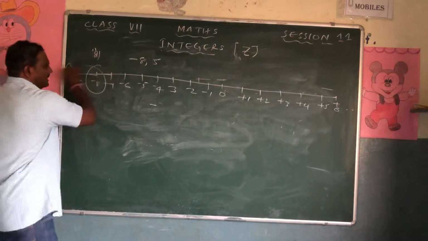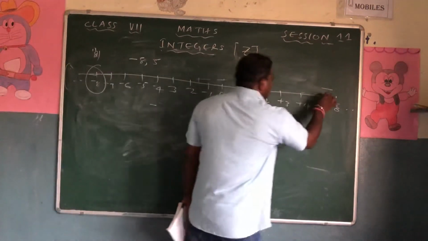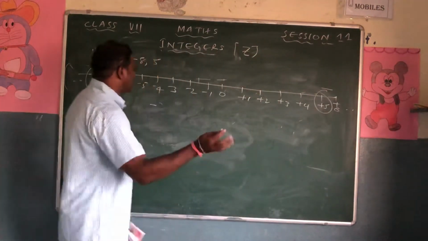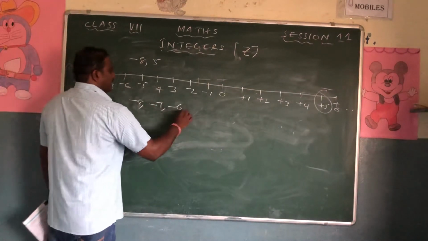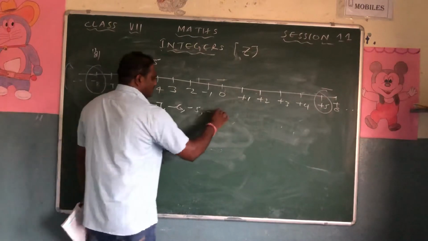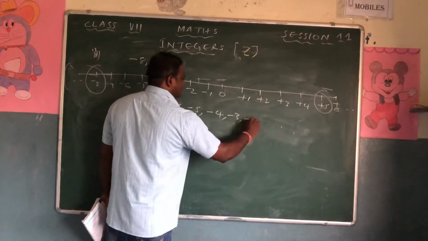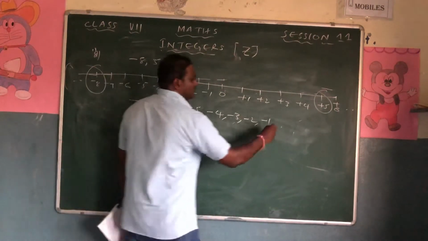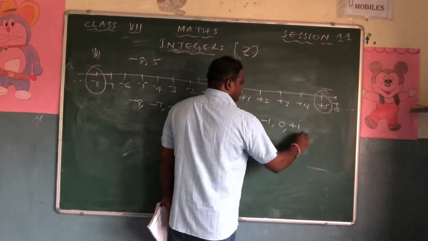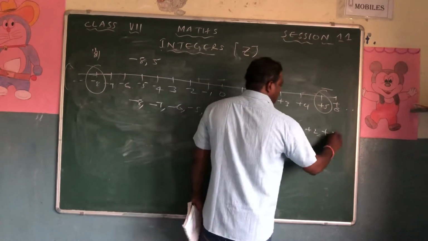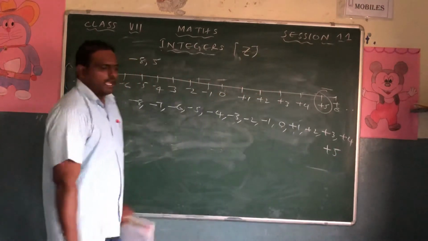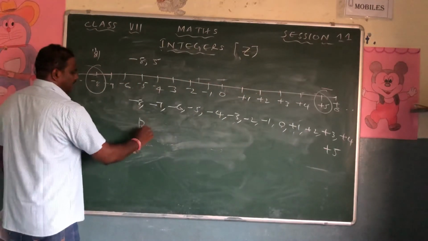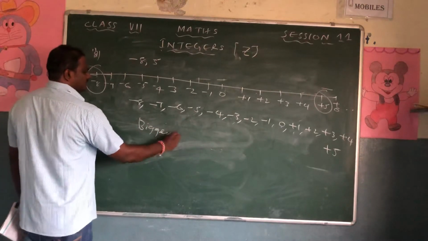Now what should I write? Underline this: minus 8 and plus 5. Write all the numbers. So minus 8, minus 7, minus 6, minus 5, minus 4, minus 3, minus 2, minus 1, 0, plus 1, plus 2, plus 3, plus 4 and plus 5. After writing this, we have to find out the bigger one. So it's a very simple answer.